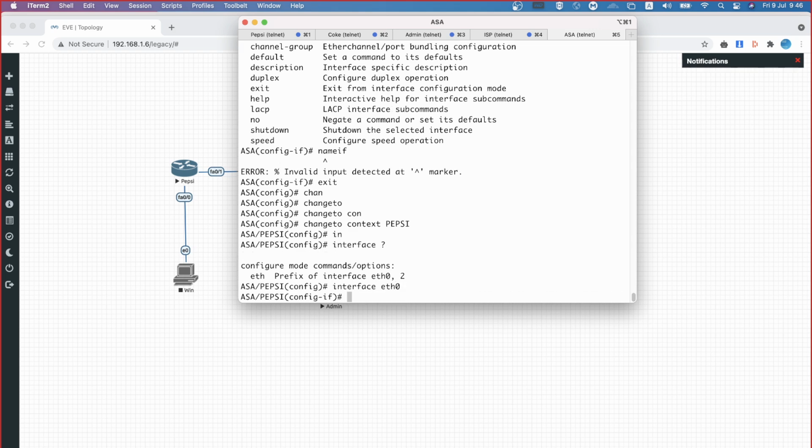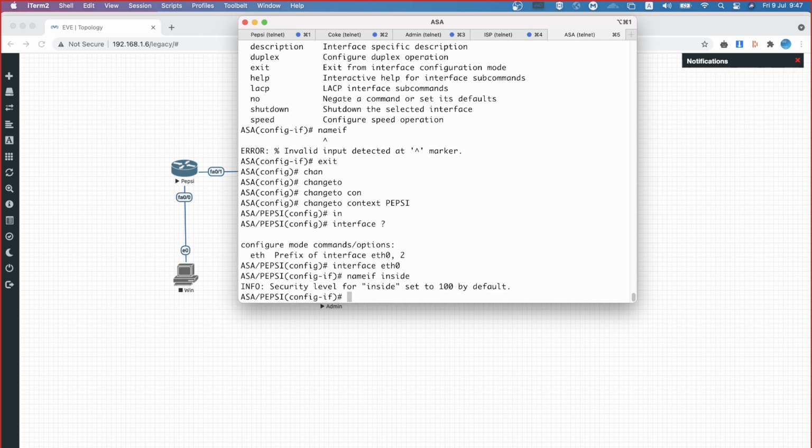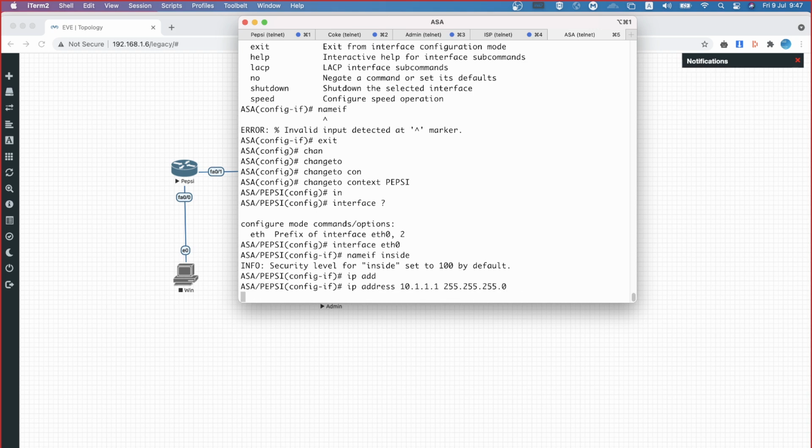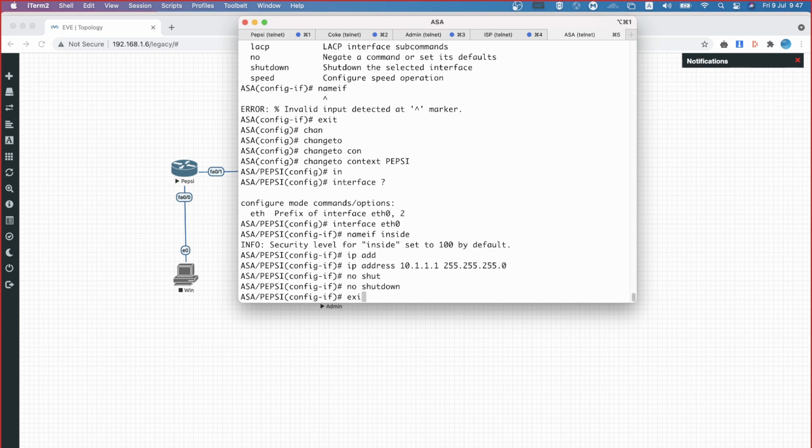This is the name of the interface. I mean, this is the identification of the interface within the context. Then I have to give nameif inside. You can see the security level is taken. Now the IP address is going to be 10.1.1.1, 255.255.255.0. Of course, no shutdown is given. Okay.